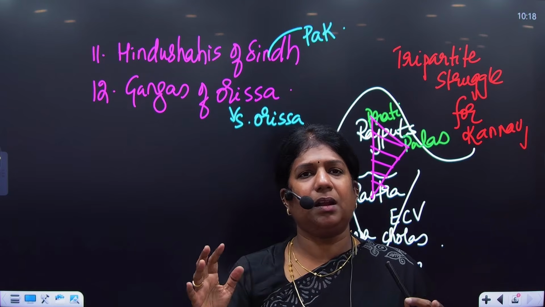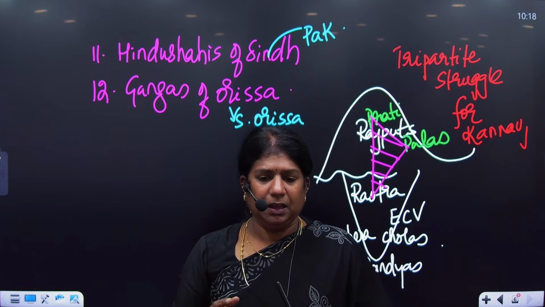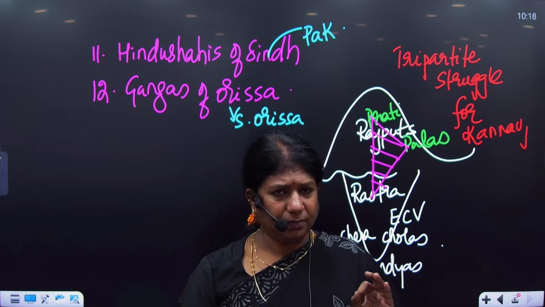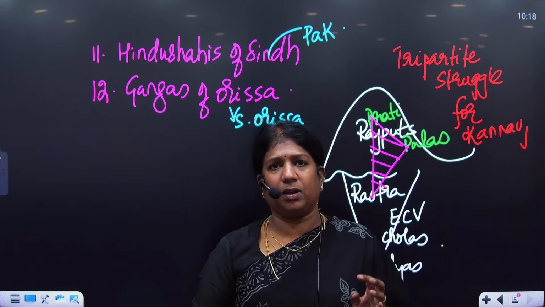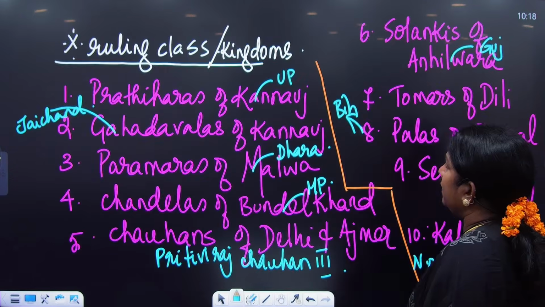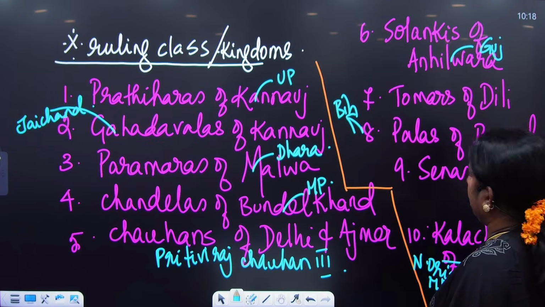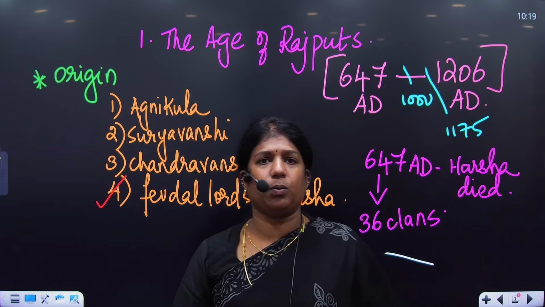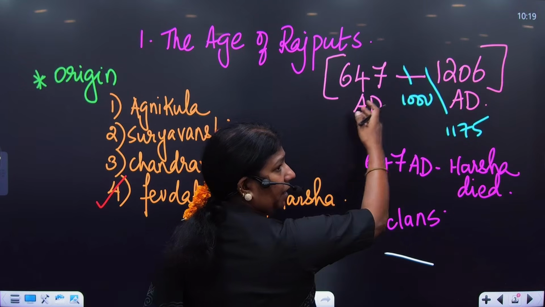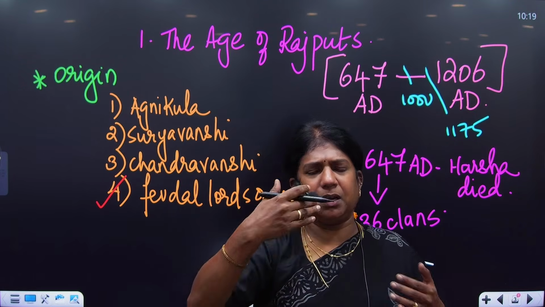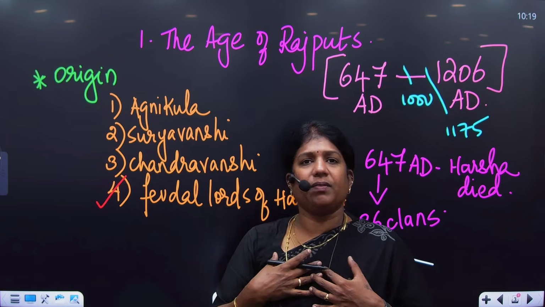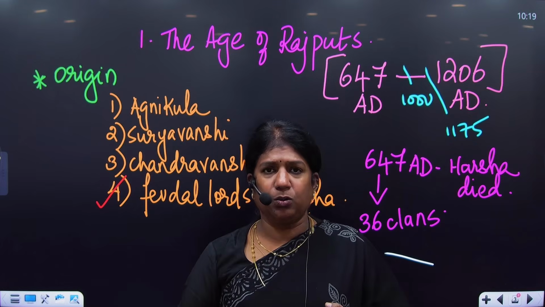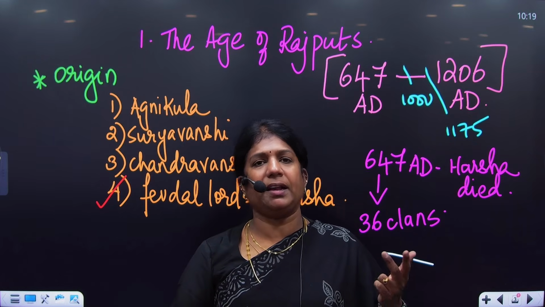So these were the 12 major ruling kingdoms of North India. Collectively, they were politically decentralized, economically very strong, socially rigid, religiously secular. And they ruled from 647 to 1206. Approximately 550 years they ruled, and multiple rulers kept on coming and changing. What we are going to focus on for UPSC is the name of the kingdom, the capital of the kingdom, the important rulers, and their polity, economy, society and religion.